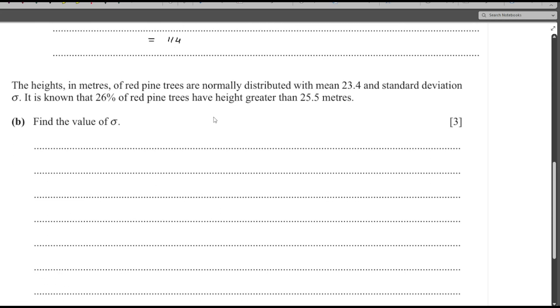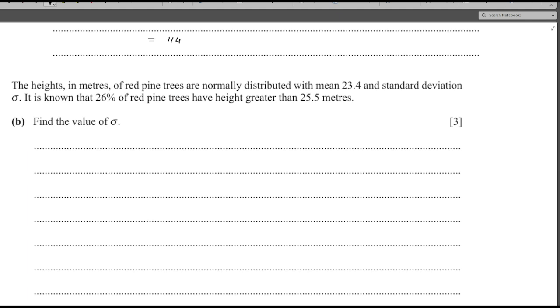Now, the heights in meters of red pine trees are normally distributed with mean 23.4 and standard deviation sigma. It is known that 26% of the red pine trees have height greater than 25.5 meters. Find the value of sigma.